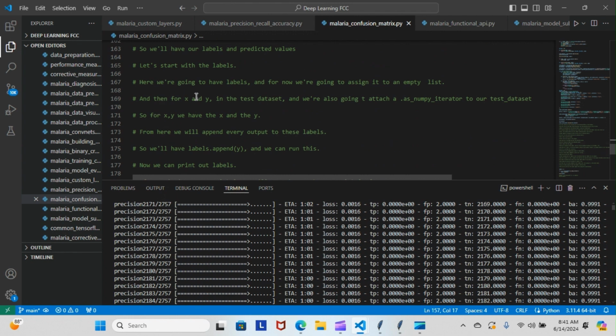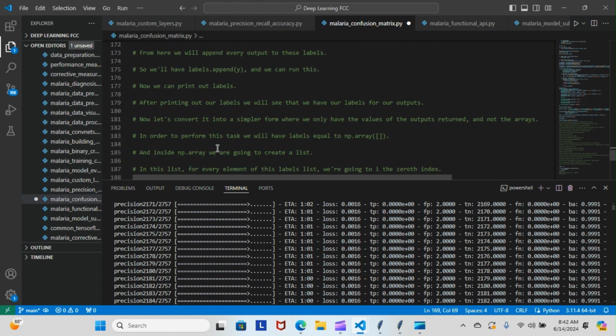Then for X and Y in the test data set, we're also going to attach .as_numpy_iterator to our test data set. So for X and Y, from here, we will append every output to these labels. So we'll have labels.append(Y), and then we can run this. Now we can print out our labels. After printing out our labels, we'll see that we have our labels for the outputs.